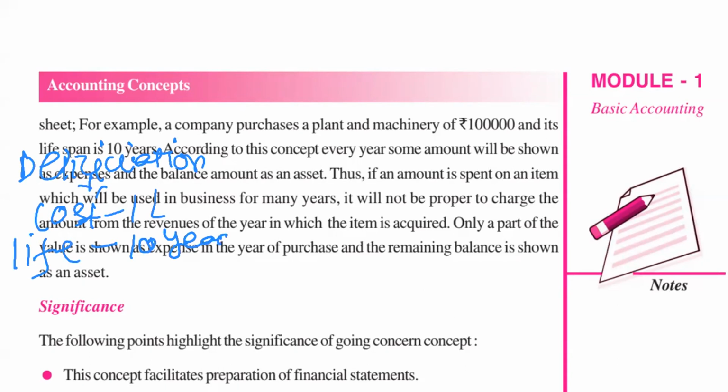It will run for 10 years. The cost of the asset is 1 lakh. So the per year depreciation amount is how much? 10,000 rupees. Yes or no? Every year the decrease in the value of the asset will be rupees 10,000.